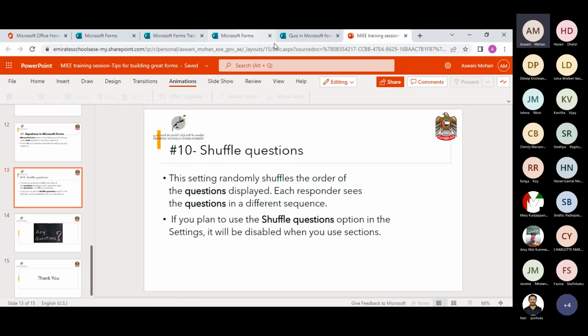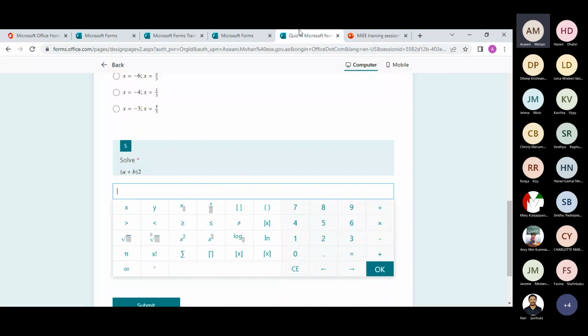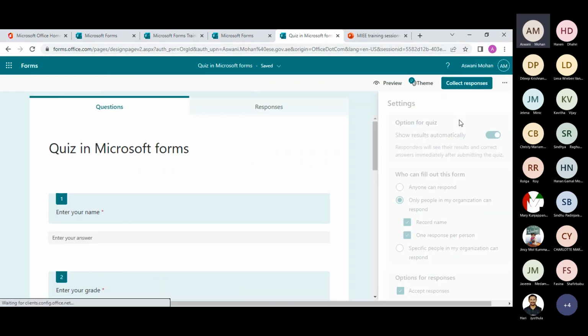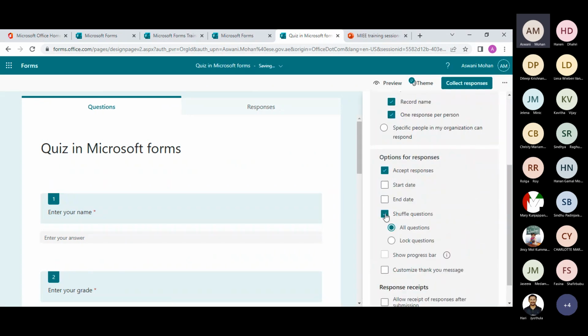So going back to the forms, you can find the shuffle option on the top right corner, under more, then go to settings, and you will see the shuffle option. Once again, the shuffle option appears only if your quiz has, let's say, one page. If you add sections or add more pages, the shuffle option is actually disabled for you.